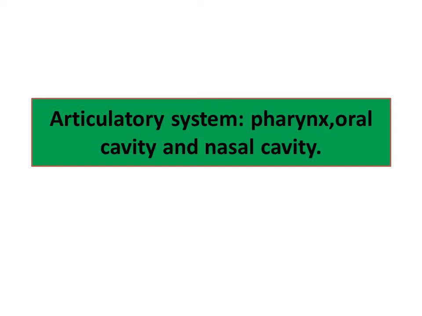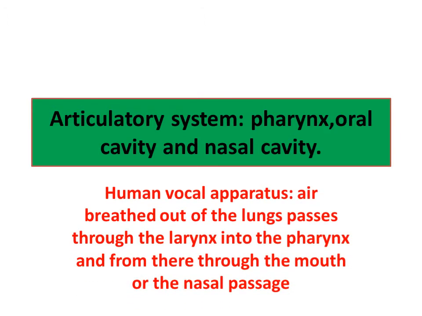In the articulatory system, the pharynx, oral cavity and nasal cavity play the main, active role. Or we can say the articulatory system consists of the pharynx, oral cavity and nasal cavity. It is the human vocal apparatus. Apparatus simply means equipment, the tools with which we make our speech.